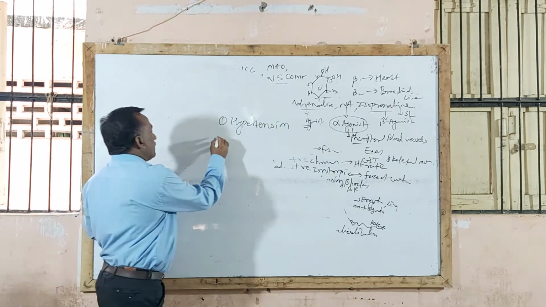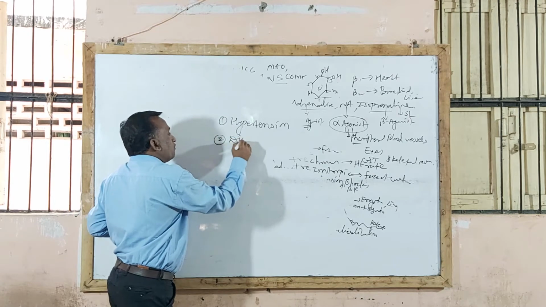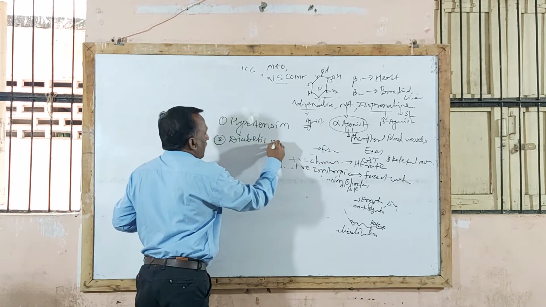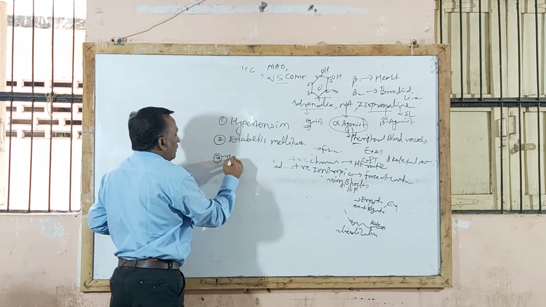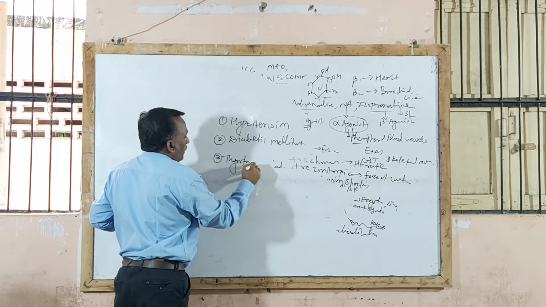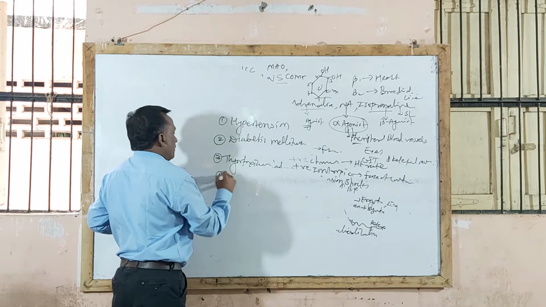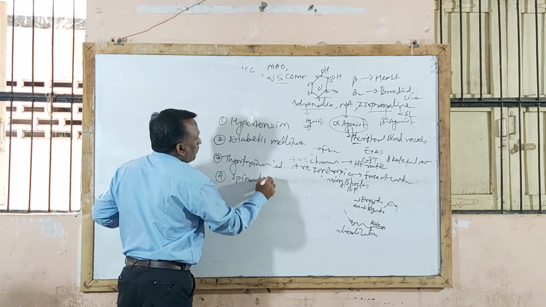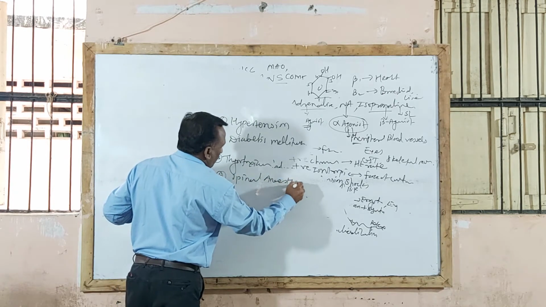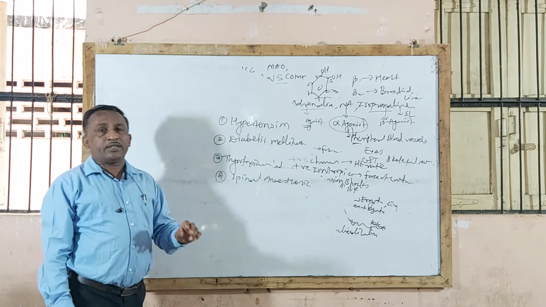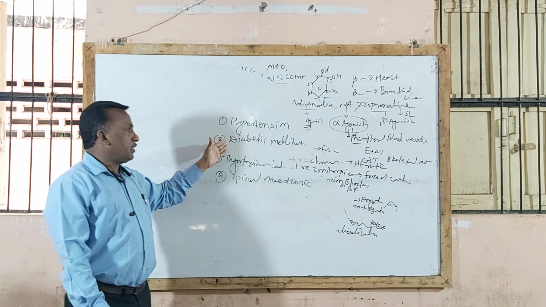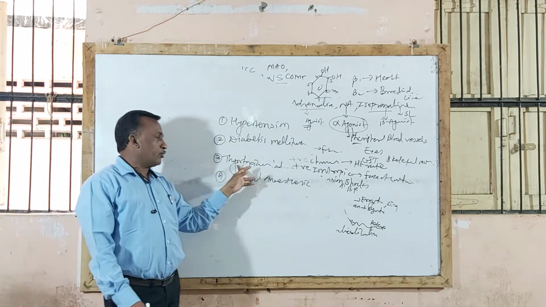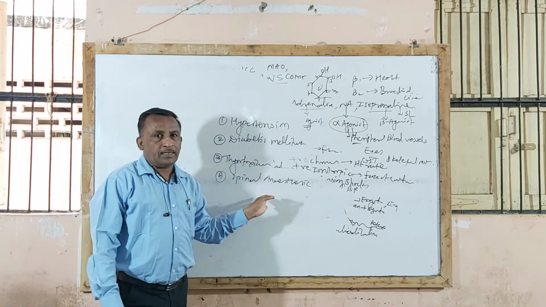Another one, it is also contraindicated in diabetes mellitus patients, in thyrotoxicosis patients, and in spinal anesthesia patients. So remember, sometimes they ask you the contraindications of adrenaline.